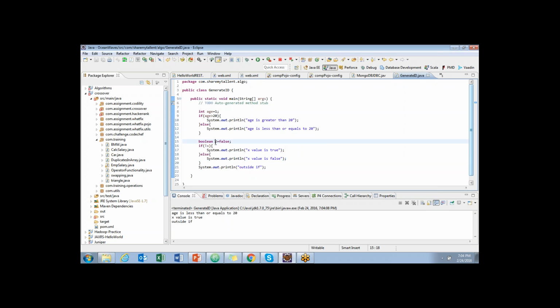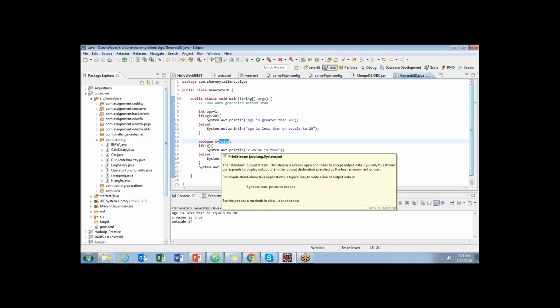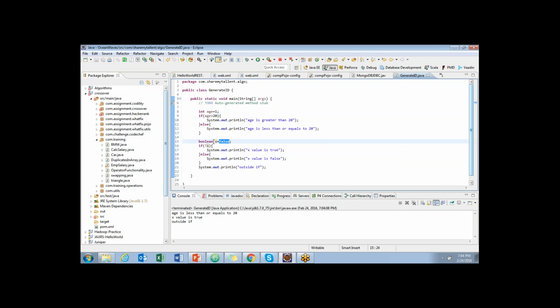So flag is why we normally place flag, because flag can have either two values, true or false. You can use it as a switch, like on or off. In the same way, flag we say true or false, or we can use any variable. But normally for integers we use x, y, z, and for true or false we use a flag.